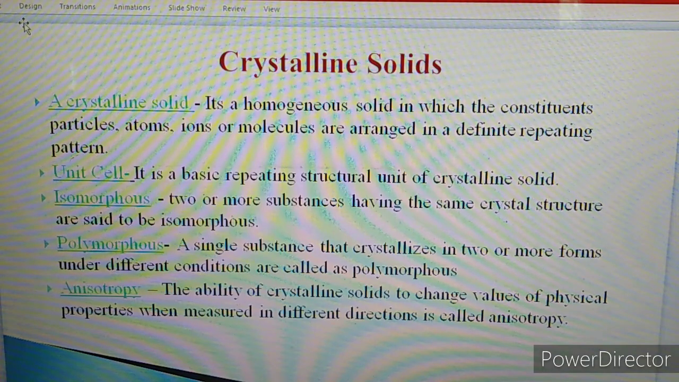So all crystalline solids show the property of anisotropy, but there is an exception to this. The crystalline solid which crystallizes in cubic shape or cubic structure does not show the property of anisotropy. So this is the first type of solid, that is crystalline solid, and the second one is called the amorphous solid. So what are amorphous solids?